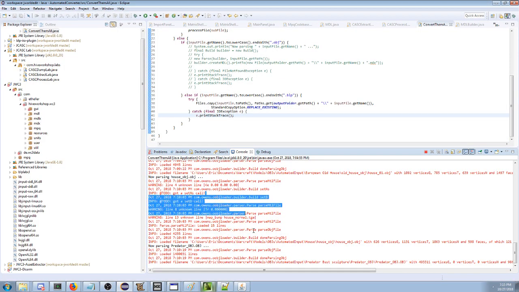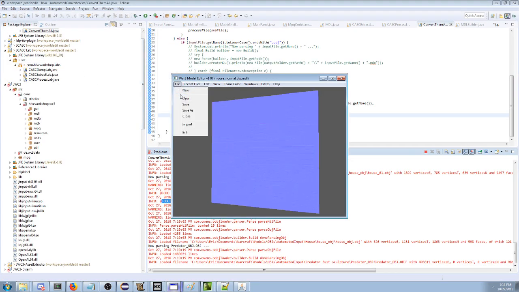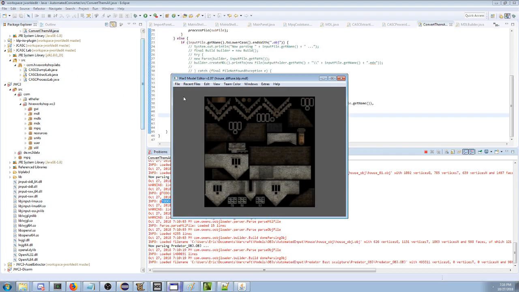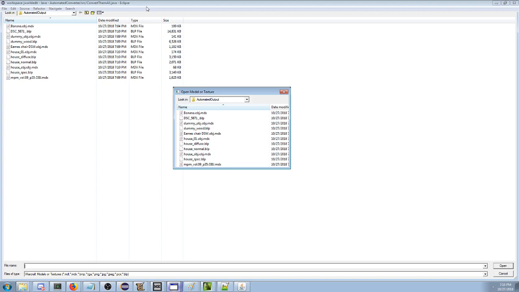Alright, so since we did that, oh, gotta set NS call, gotta set D call. So some of these models are not even parsing correctly. That must be why house is so bad. House normal. Oh, we don't have normal maps. Why do they think that I have normal maps? I don't do that at all.